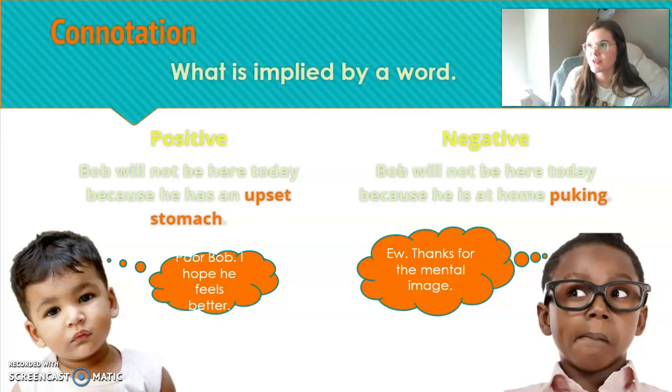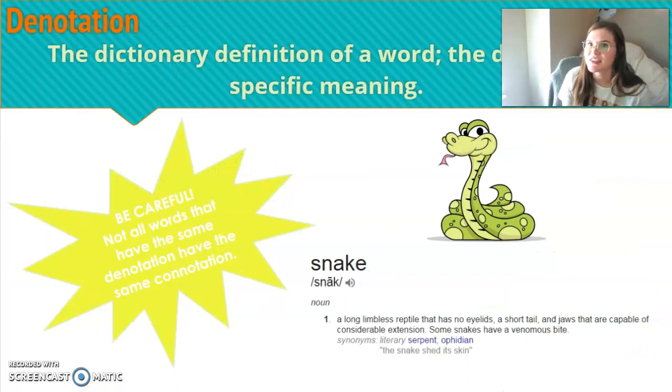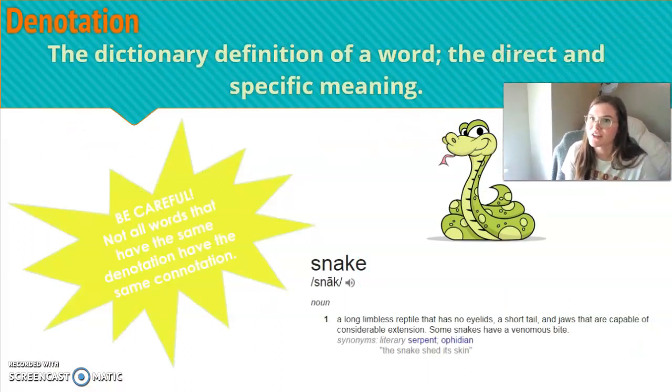For our example here, it says Bob will not be here today because he has an upset stomach. And then the negative implication is this example right here where it says Bob will not be here today because he is home puking. So there's a different kind of connotation that goes with upset stomach versus puking. So that's connotation.